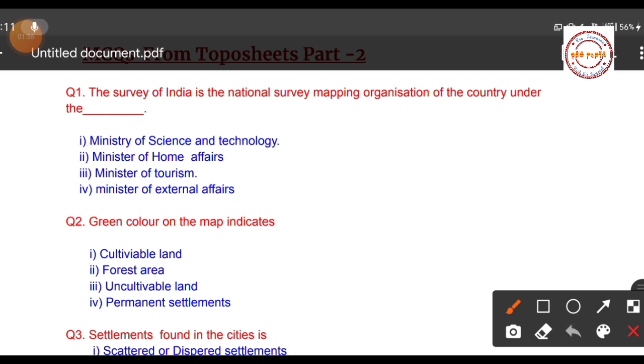Now question number 2: green color on the map indicates. Students, you know that different colors are used to show different features on the topographical map. The four options are: first, cultivable land; second, forest area; third, uncultivable land; fourth, permanent settlements. Out of these four options, only one is correct.